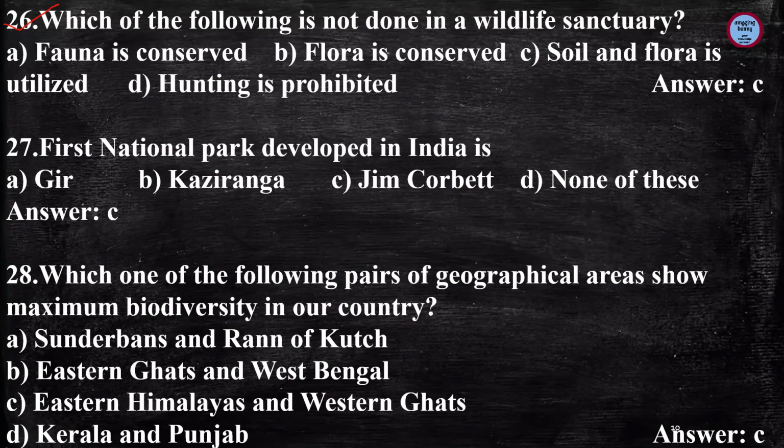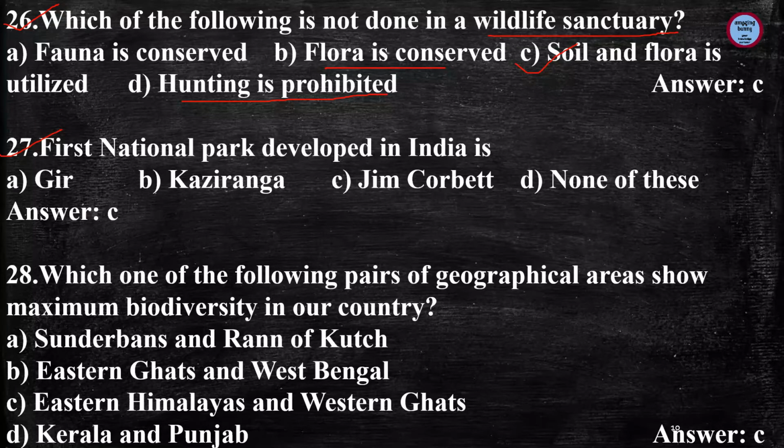Next question is, which of the following is not done in a wildlife sanctuary? And the answer is soil and flora is utilized. So in a wildlife sanctuary, fauna is conserved. Fauna means animals, they are conserved, as well as flora, that is all vegetation is conserved, and hunting is prohibited. So soil and flora being utilized is not done in a wildlife sanctuary.